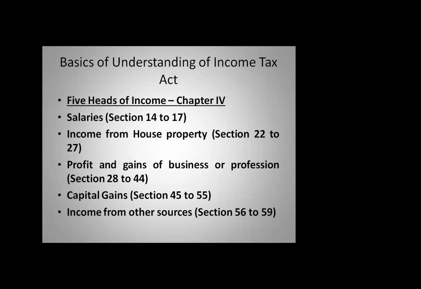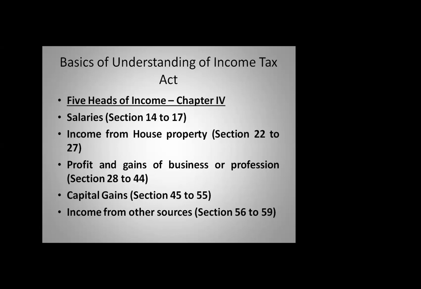Now you have salary, you have a property. Next, in Tamil they say, Veetai Kattipar, Kalyanam Pannipar. So at the age of 28, you will go for a marriage. Then kids will be born. You will not have sufficient income from the salary as well as the house property. So you cannot go for another employment because you are already in employment. You can't do a side business or something like that. So you will ask your wife to do a business or a profession. So you will get an income out of it. So section 28 to 44.